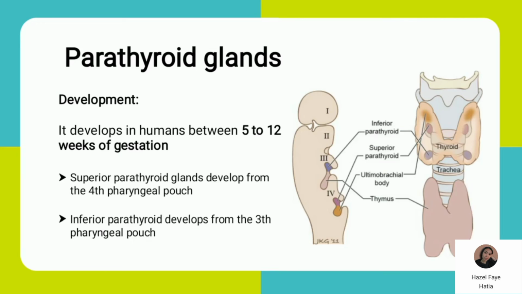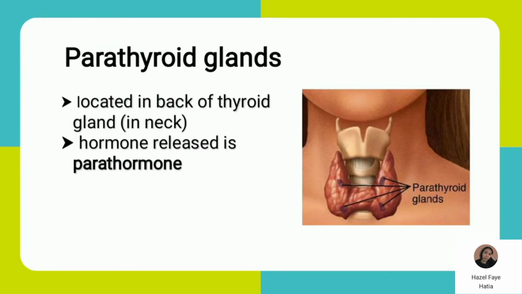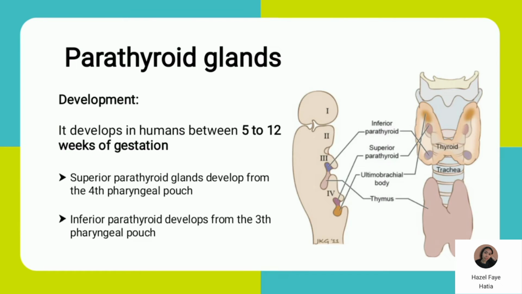Okay, so the next gland or the fourth gland is the parathyroid. It is located in the back of the thyroid gland. The hormone it secretes is the parathormone. So the development begins on the 5th to 12th weeks of gestation. So yung superior parathyroid glands develop from the fourth pharyngeal pouch, and the inferior parathyroid develops from the third pharyngeal pouch. So we have 4 parathyroid, dalawang superior parathyroid and dalawang inferior parathyroid.